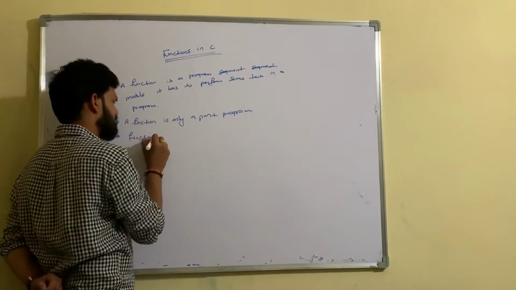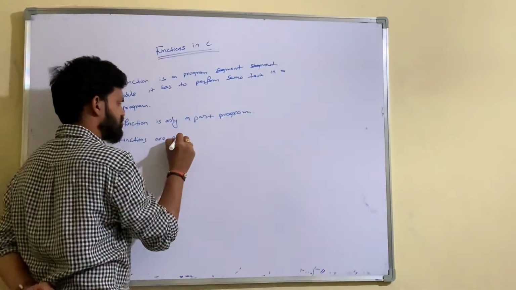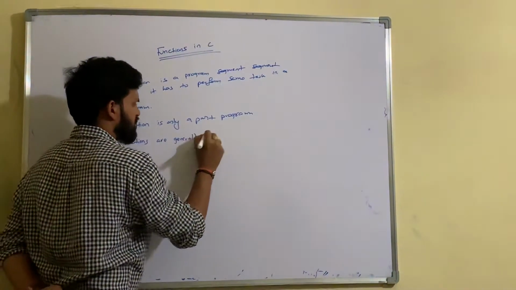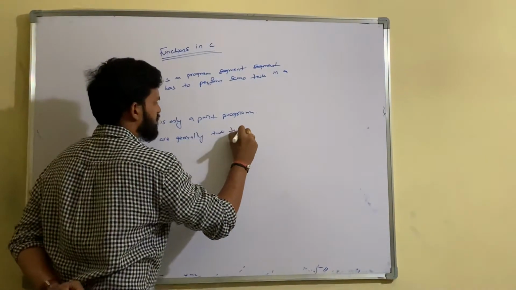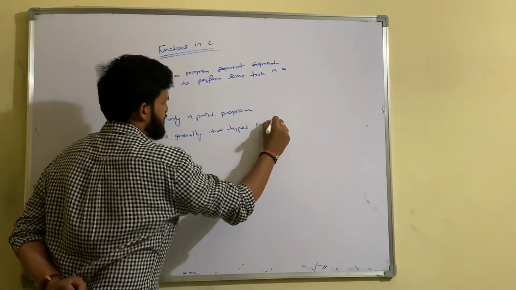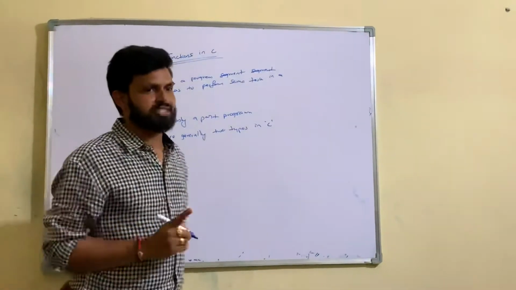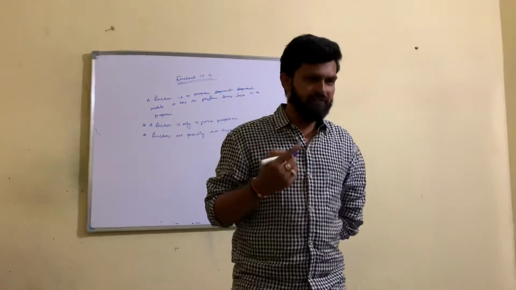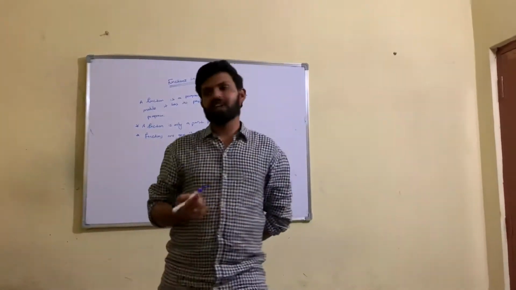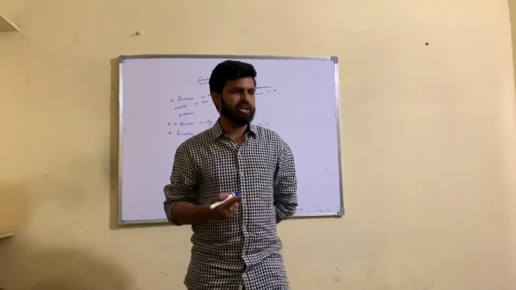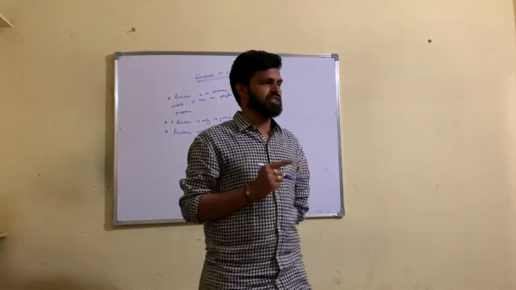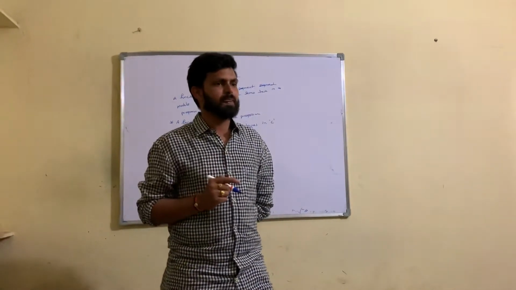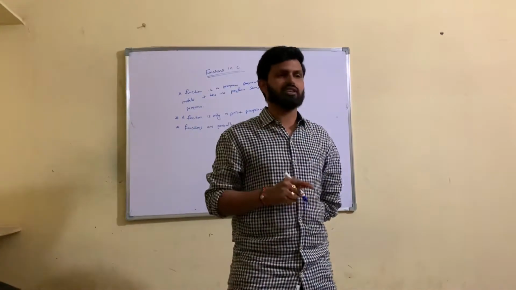Functions are generally of two types in C: predefined functions and user-defined functions. Predefined functions are printf, scanf, getc, putc, getchar, putchar. These are all predefined functions. And user-defined functions are ones where the user can create their own function in the program.